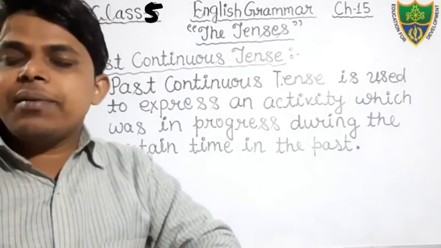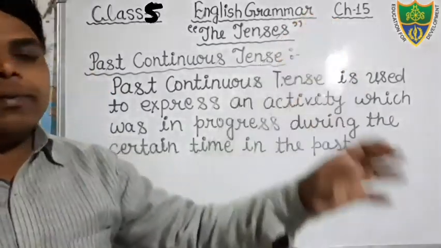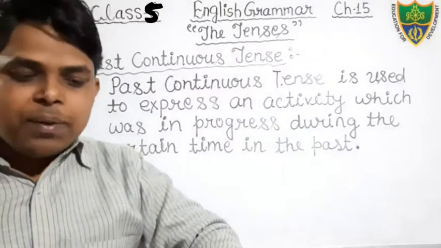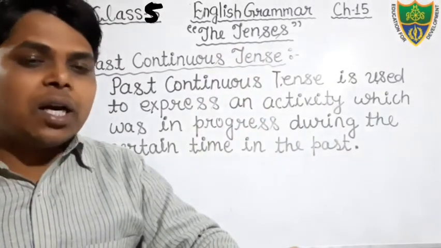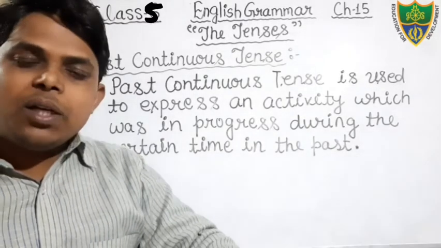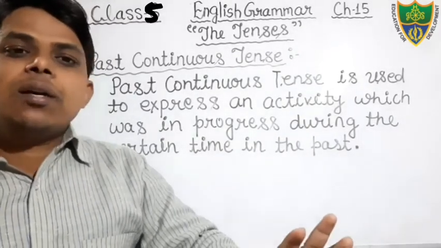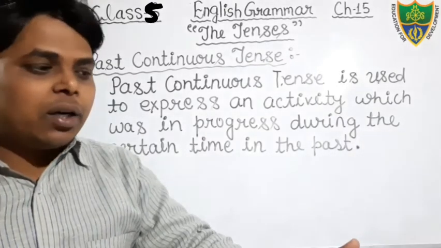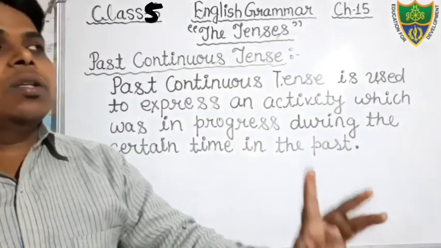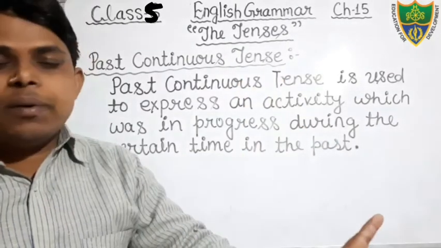Dear students, in the previous classes we were discussing chapter 15 of English grammar, that is tenses. In this chapter we have already read present tense and its subkinds: present indefinite tense, present continuous tense, present perfect tense and present perfect continuous tense. In the past tense we have also read past indefinite tense in the previous classes.